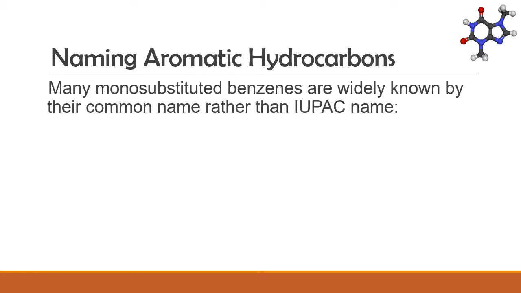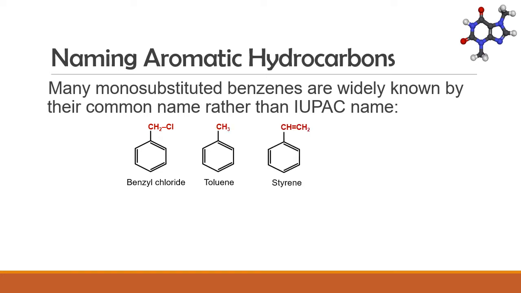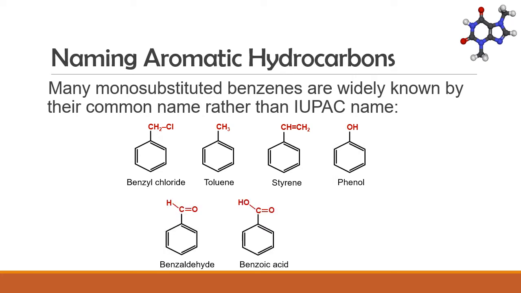Many monosubstituted benzenes are more widely known by their common name rather than their IUPAC name. For example, this compound is called benzyl chloride. This is toluene. This is styrene. This is phenol. This is called benzaldehyde. This is benzoic acid. And this is aniline. It is best to just memorize these structures and their common names.